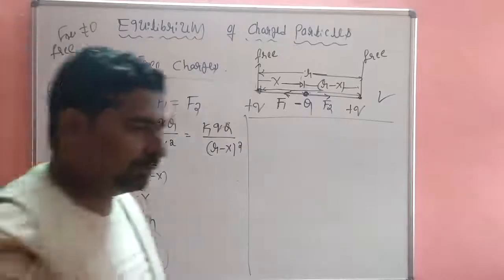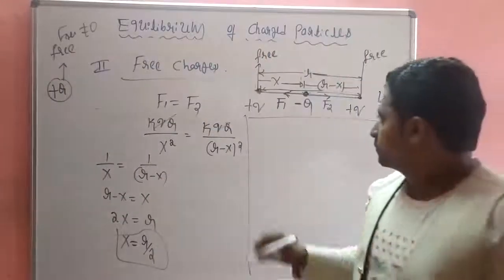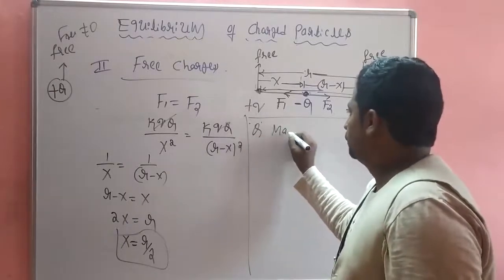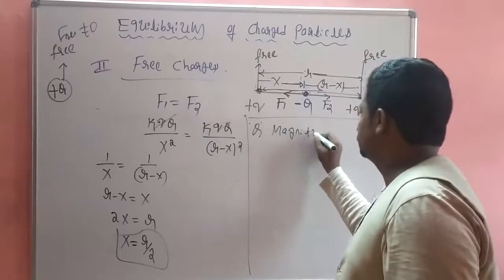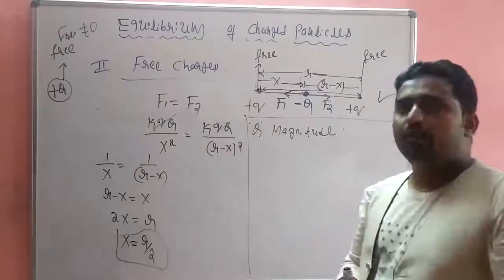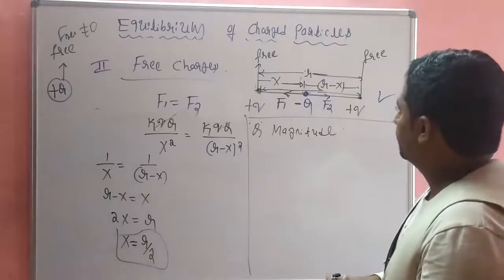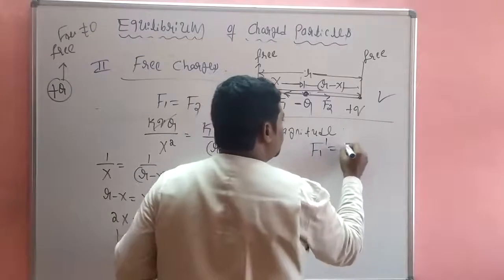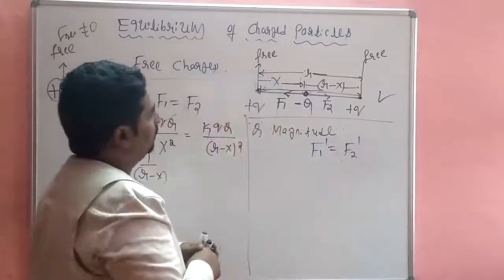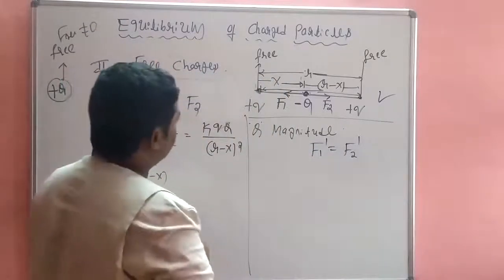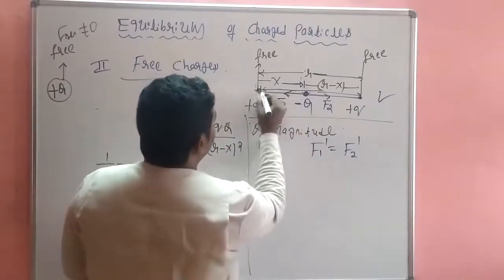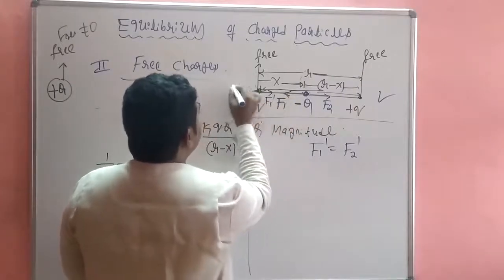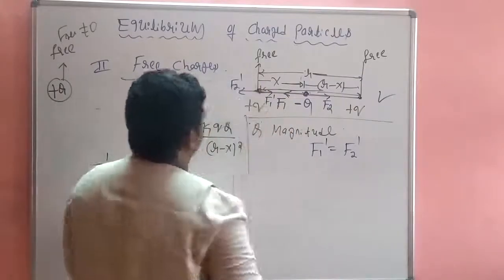So we need to find out the magnitude of Q now. So come to the magnitude, Q magnitude. So this is by using F1 dash is equal to F2 dash. So F1 dash is equal to F2 dash, plus minus. So this is F1 dash. This is F2 dash.